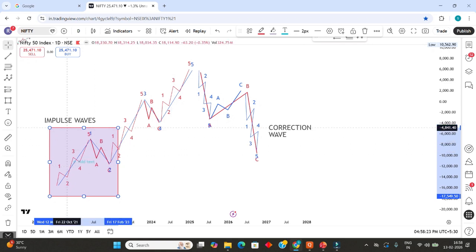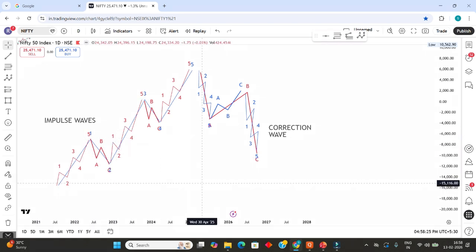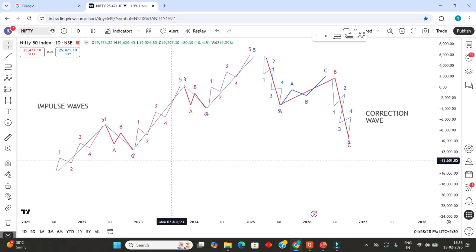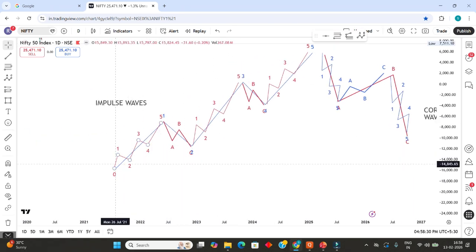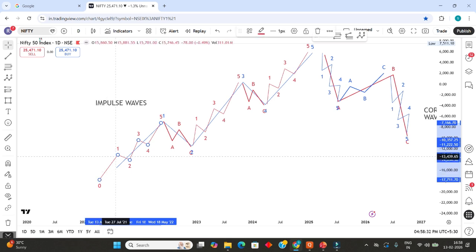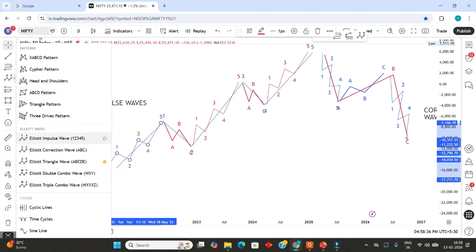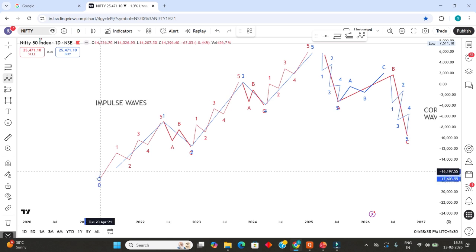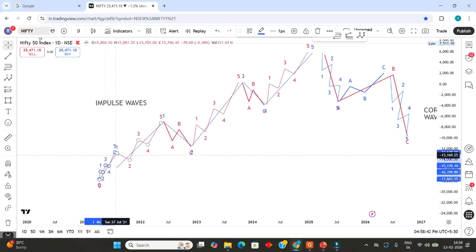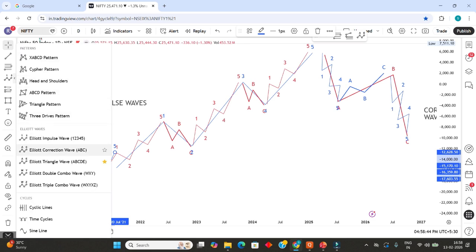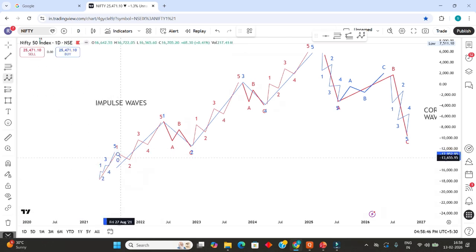Okay. Again, if you subdivide this wave 1, again you will find 1, 2, 3, 4, 5. Okay, and this one is 1, 2, 3, 4, sorry 5, 3 waves.